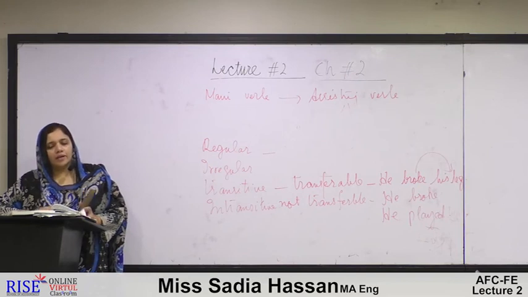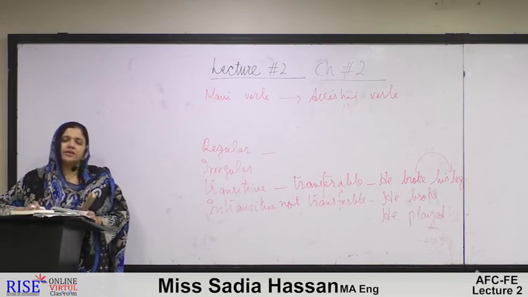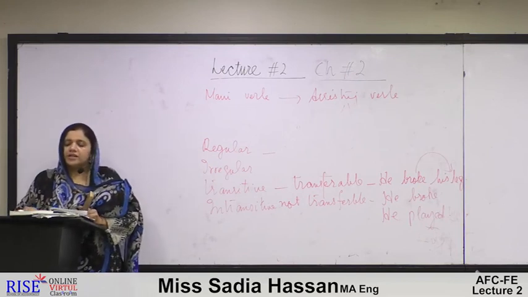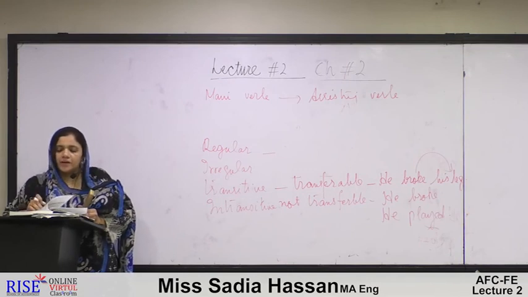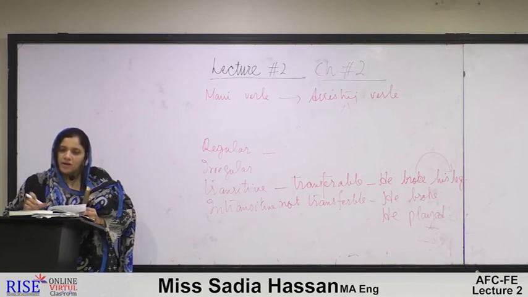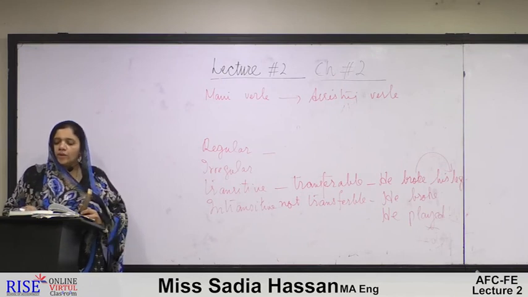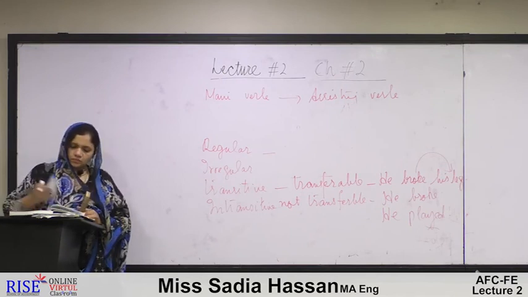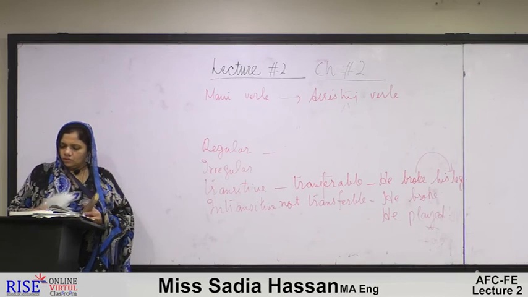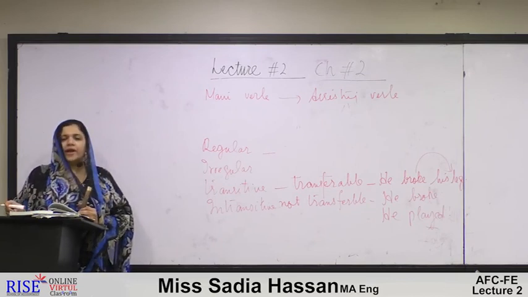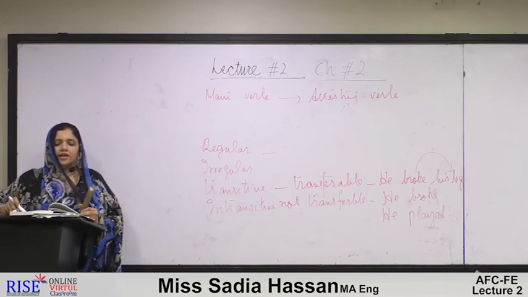Actually, as we have already discussed, these different types have been described in the chapter haphazardly, on and off, but we have discussed them in the form of a tree or a branch, in a systematic way. Now we move on to chapters number 20 and 21 of your functional English textbook.